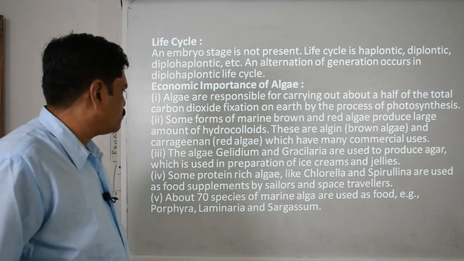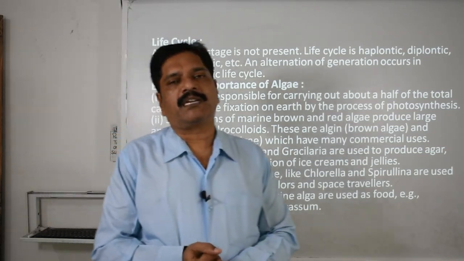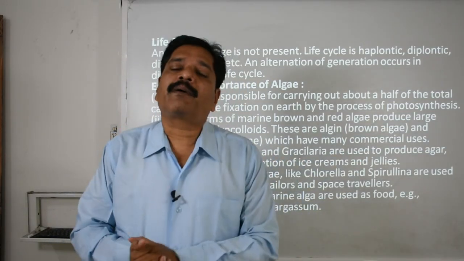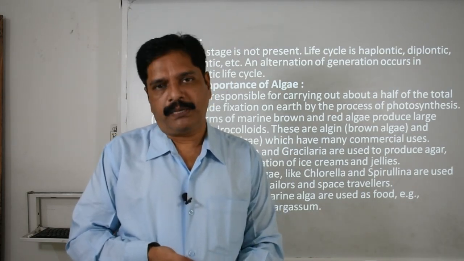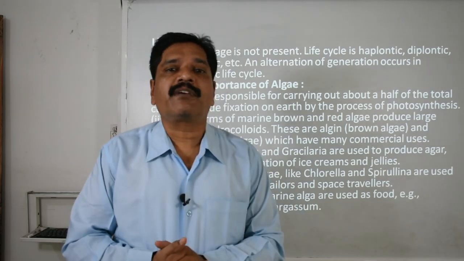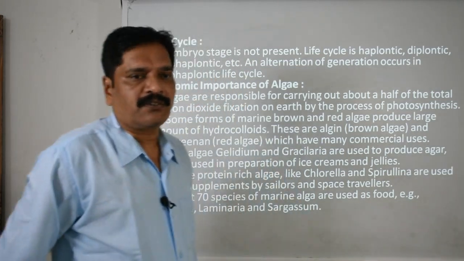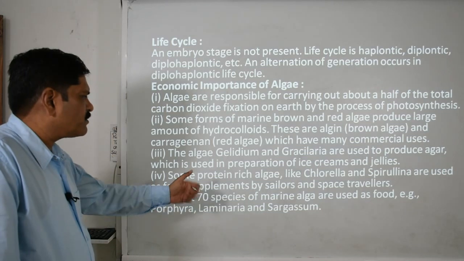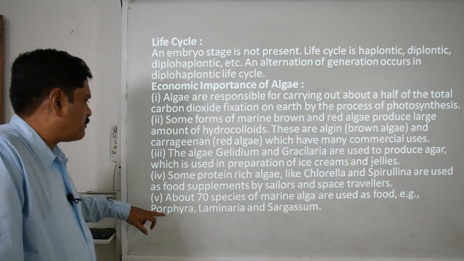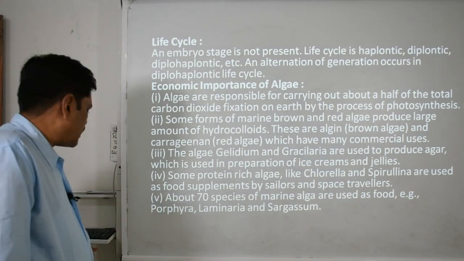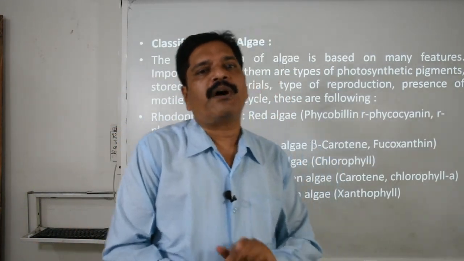Spirulina is used as a food supplement by sailors and especially by space travelers. Nowadays spirulina is called single cell protein, SCP, and we are even producing it in the laboratory for its protein-rich content. Near about 70 species of marine algae are used as food, like porphyra, laminaria and sargassum. These are very rich in protein as well as carbohydrate content.